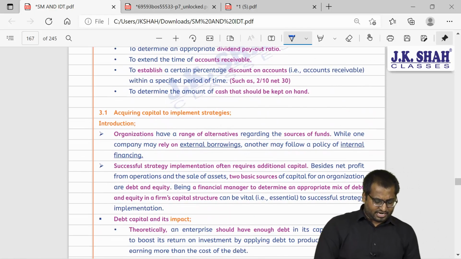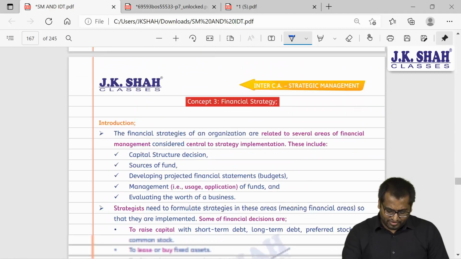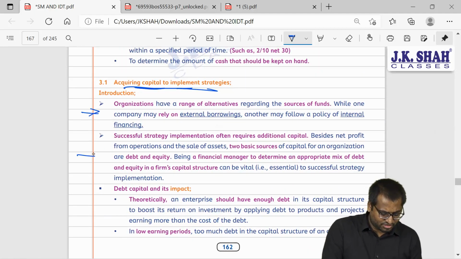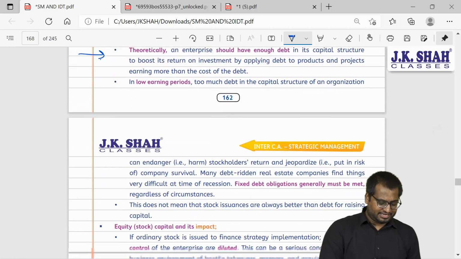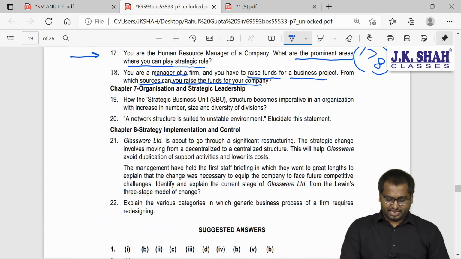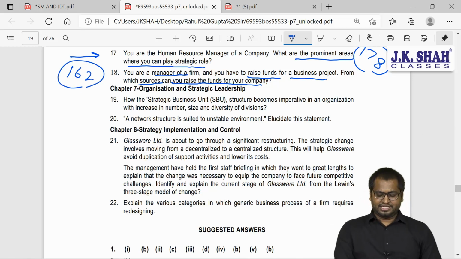Acquiring capital to implement strategy is on page number 162. So this is your answer, guys. Debt capital and its impact, equity capital, basically the entire page 162 and partially 163. So the page number is 162, 163.